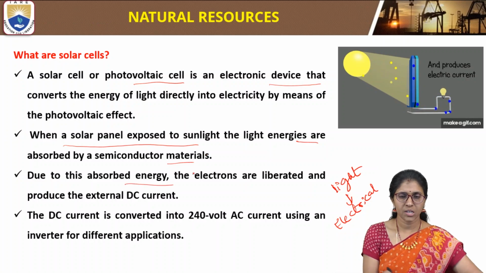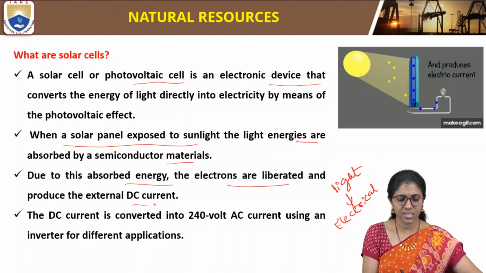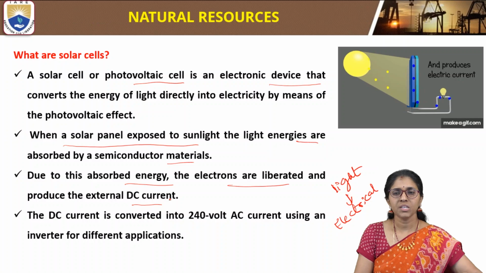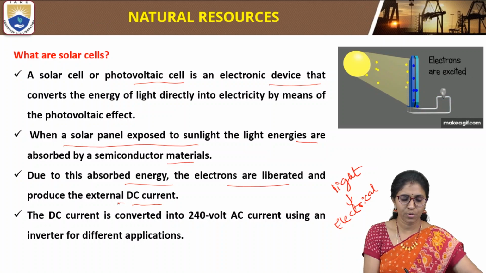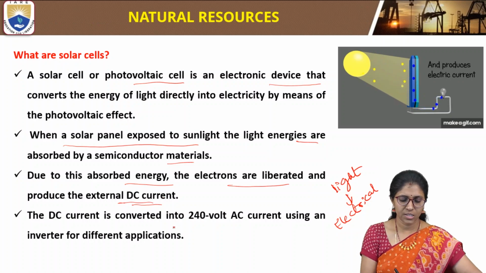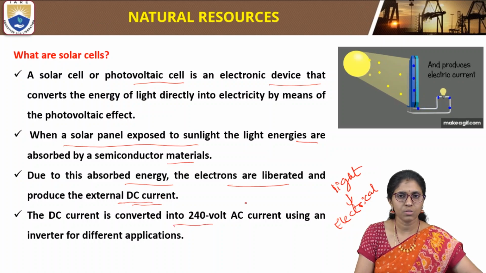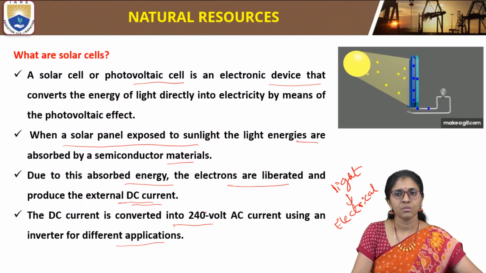Due to this absorbed energy, the electrons are liberated from the photovoltaic cell and the flow of electrons takes place, producing an external DC current. This DC current is converted into 1240 volt AC current using an inverter for different applications.